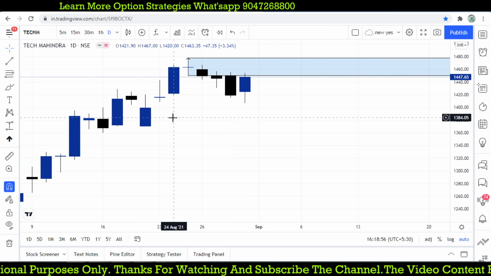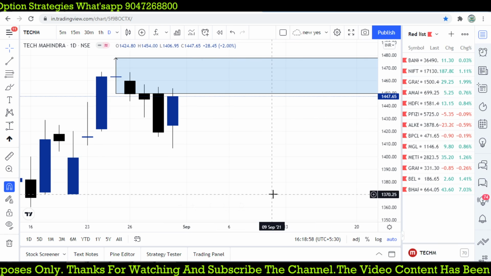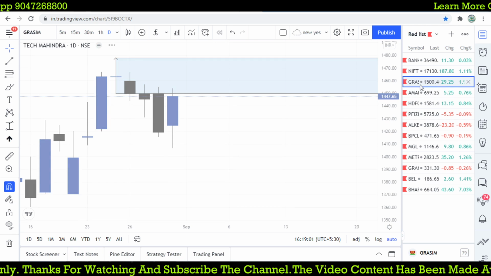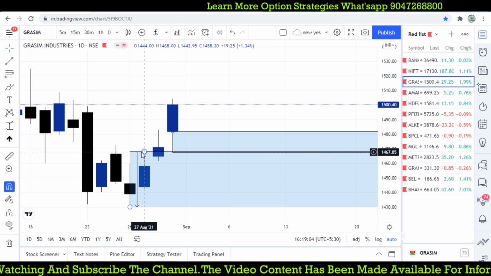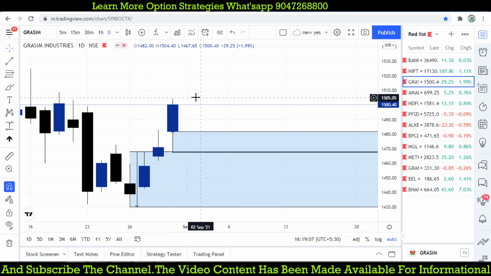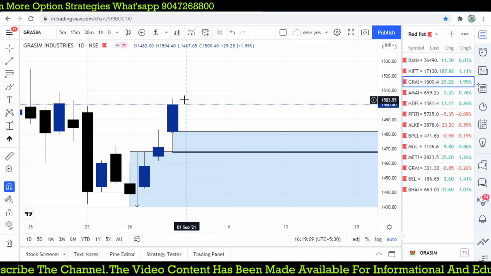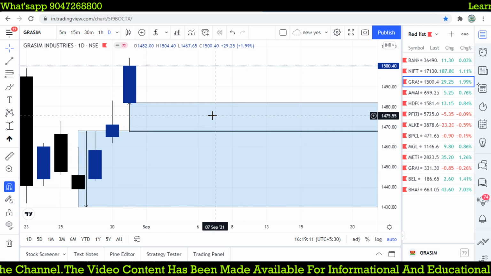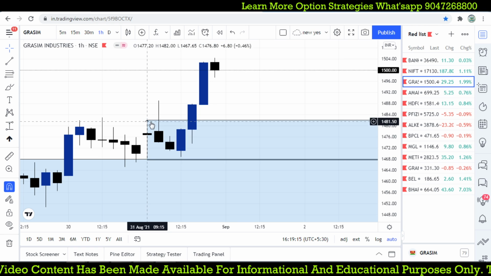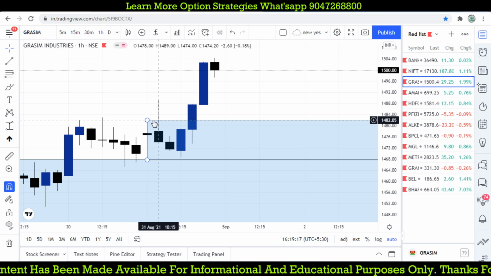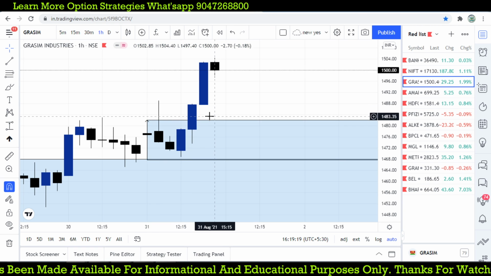That is what is important. So what we are doing, and a few stocks which we have taken. The first one, Grasim. Let's see what happened in Grasim. 2 days back we have taken an opportunity at 1467, and today 1500. It's almost 40 plus points it reaches. And again today I think the 1 hour chart was giving you such a kind of pattern. So it is broken that 82. Now it is closed above 500.